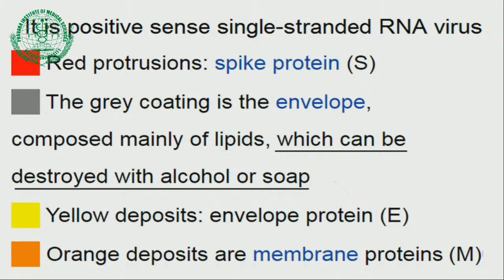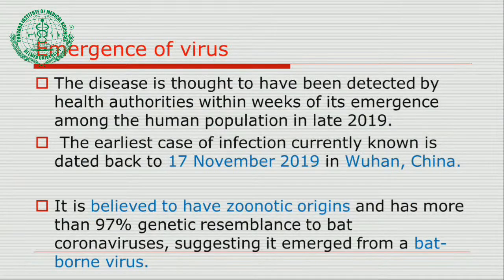Why is it necessary? The gray coating of this virus, the envelope, is mainly composed of lipids, which can be destroyed with alcohol and soap. So here you can understand the importance of repeated handwashing with proper sanitizer. Then the yellow deposits are the envelope E protein, and the orange deposits are the membrane protein. So this is the microbiology of the coronavirus in detail.